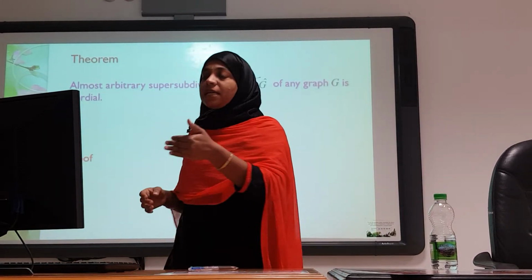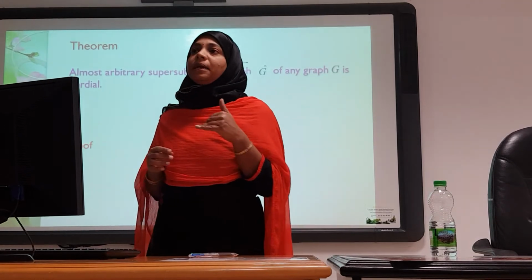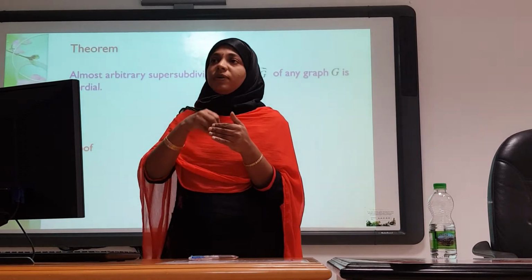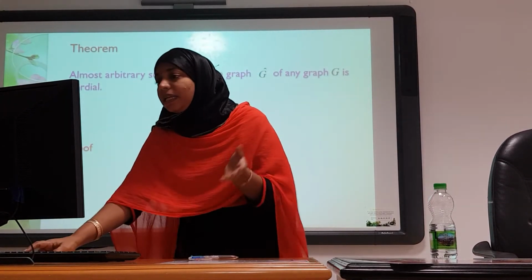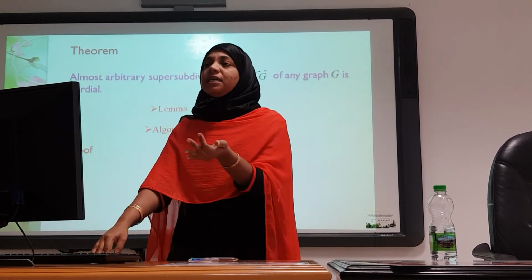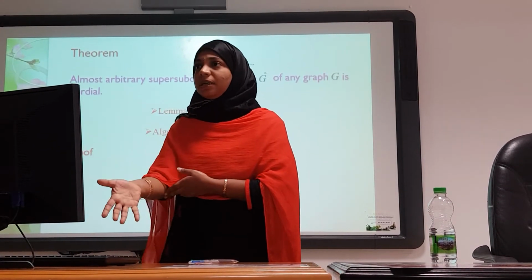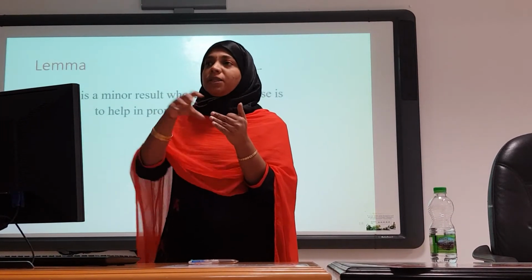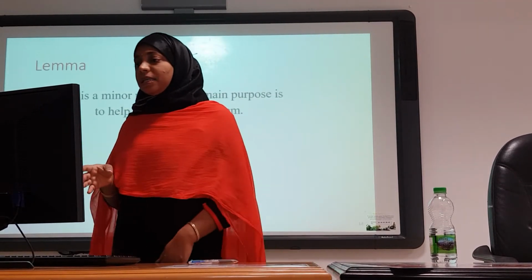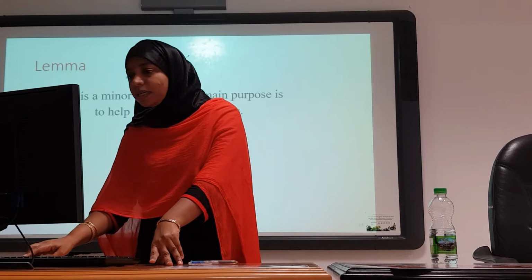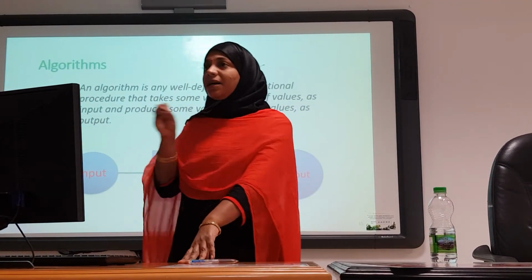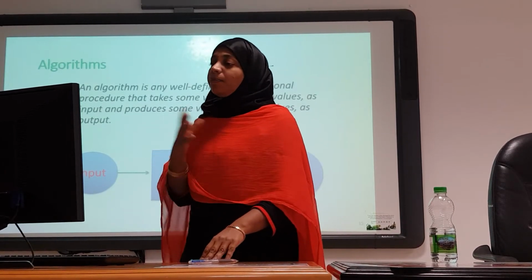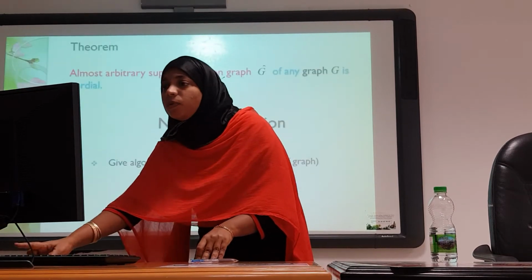So now before we set foot into the proof of the theorem, we have to verify if there is any other result required to prove our main result. For example, if any lemma or algorithm is needed, first we have to provide that before proving our theorem. See, what is a lemma? Actually, a lemma is a stepping stone on the path to prove our theorem, which is a minor result whose main purpose is to help in proving a theorem. And what is an algorithm? An algorithm is a step-by-step procedure which takes some value or set of values as input and produces some value or set of values as output.